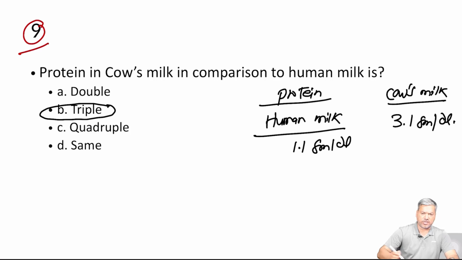Now what is the implication of this? Why have they asked this type of question? Remember, when the baby is born prematurely, or any other type of baby as well, if the parents feed cow's milk from the very beginning or very early life, then because of the too much protein load, that can damage the GI epithelium, and from there a lot of problems can arise. One of the problems which can happen is called necrotizing enterocolitis. So this is also an important one.